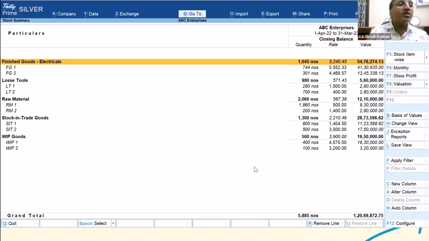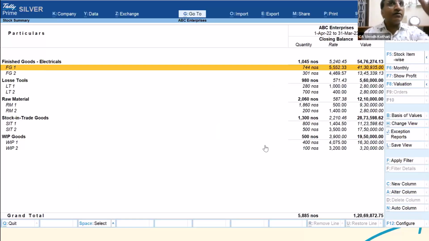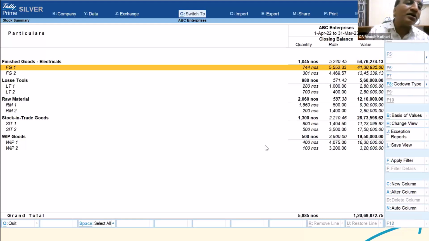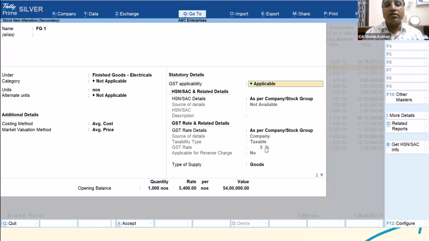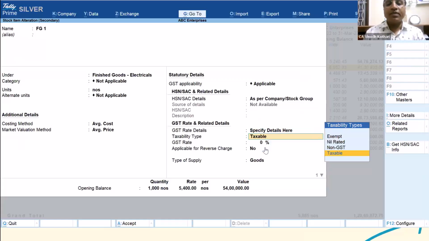That is one method. Now assume that FG1, earlier it was, what is the rate of tax? 5%. Assume this has become exempted now. I want to change it. What I can do, like FG1, I have FG1, 2, 3, 4, 500 are there. One I will select and then waste my time. Another option, there are two methods. One, you can change the rate in the stock. Go to the rate applicable. Specify details here. So now you make it exempted.